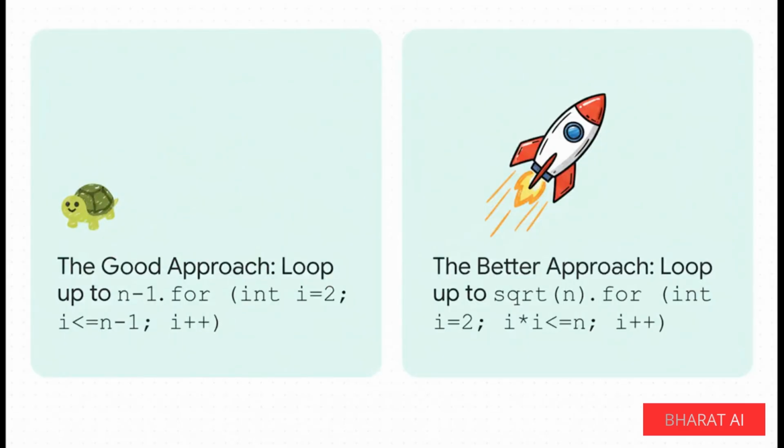Okay, so here's the big brain moment. You actually don't need to check all the way up to the number. You only have to check up to its square root. Why? Well, think about it. If a number has a factor that's bigger than its square root, it has to have a matching factor that's smaller. They come in pairs. So if we haven't found a factor by the time we hit the square root, we're not going to find one. This one little change makes the code ridiculously faster.